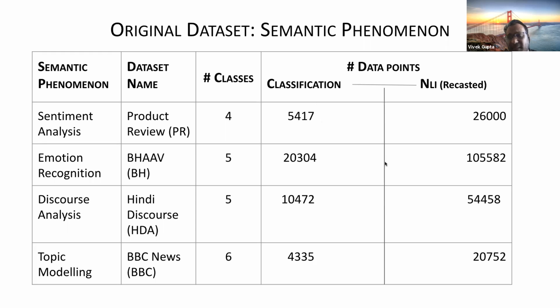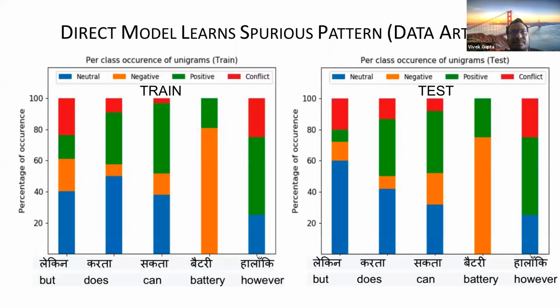And we basically keep the train-test split the same as the original classification model, so there is no kind of label leak or something happening in the data set.